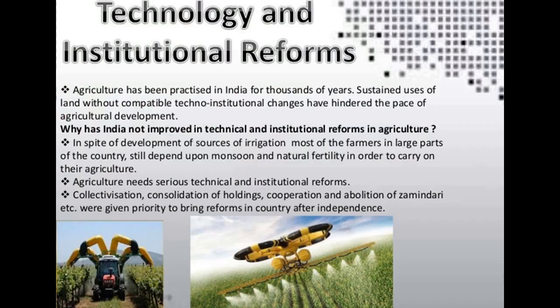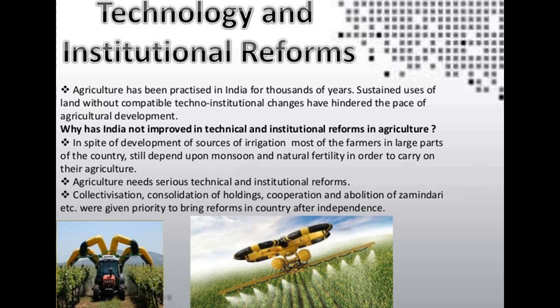Now we'll come to the next topic, which is technology and institutional reforms. So basically agriculture has been practiced in India for thousands of years, and sustained use of land without compatible techno-institutional changes has hindered the pace of agriculture development.